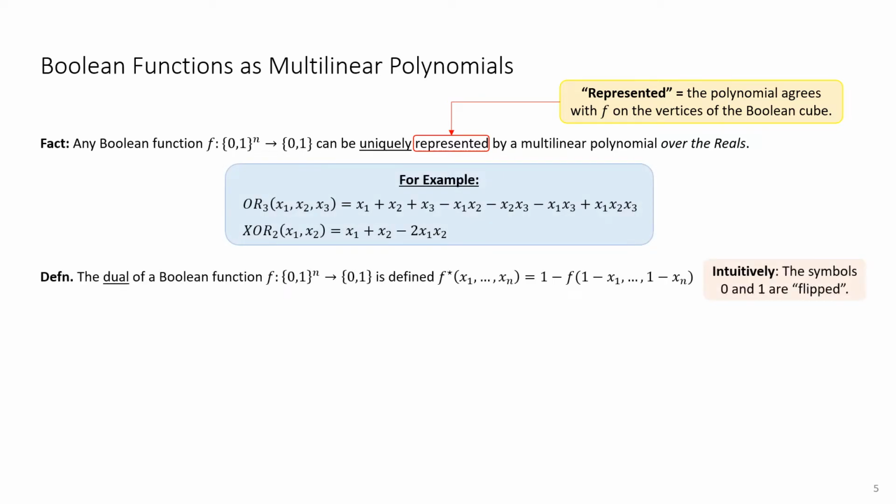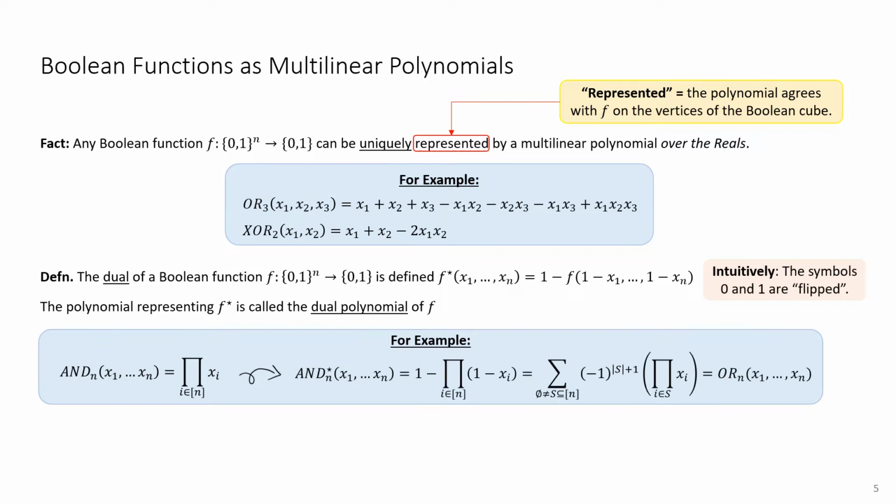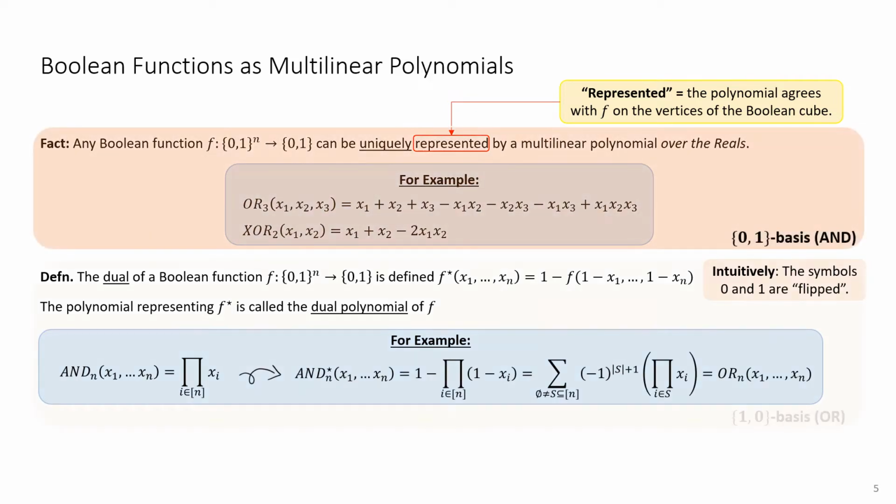Secondly, let us define what's called the dual of a Boolean function. This is the function one would obtain if you negate all the input and output bits. Since this is a Boolean function, it too can be uniquely represented by a multilinear polynomial, which we call the dual polynomial. So if you were to apply this transformation to the AND function, you would obtain the OR function. So they are duals of one another. It is sometimes interesting to consider the dual polynomial, since whereas the function and its dual share many properties, their polynomial expansions can differ greatly.